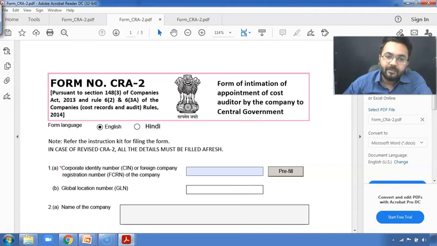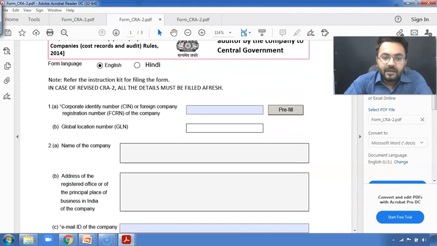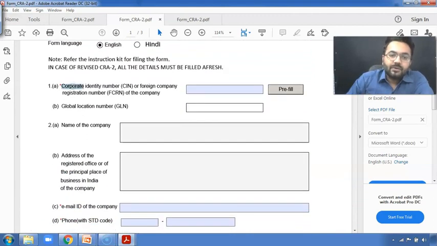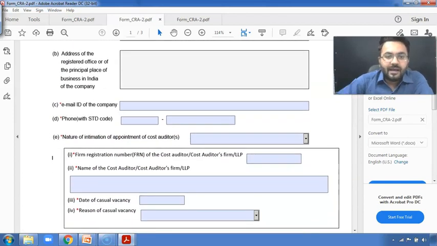Whenever it comes to any company, you just enter the CIN number over here, press pre-fill, and you will get each and every detail. You enter the corporate identity number, and you get the global location, name of the company, address, email, phone, everything. The fields marked in red, my dear students, do remember you have to fill them all the time. Apart from that, you need to enter the firm registration number.